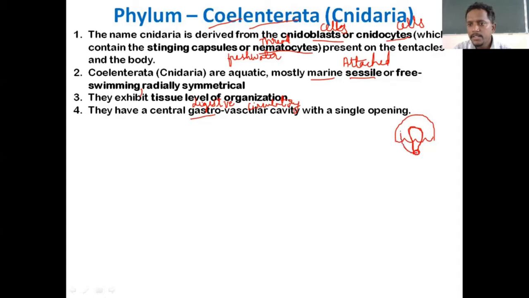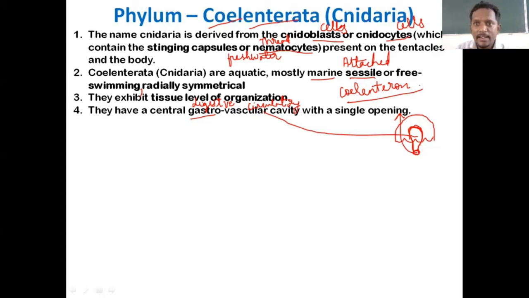with an opening, you can assume this as the opening. This cavity is something like the socks we wear, open on one end, and the other side is blind. Don't use this term while explaining. One side opening and the other side blind. This cavity I have drawn is called the gastrovascular cavity. It is also called coelenteron. That's why the name Coelenterata.